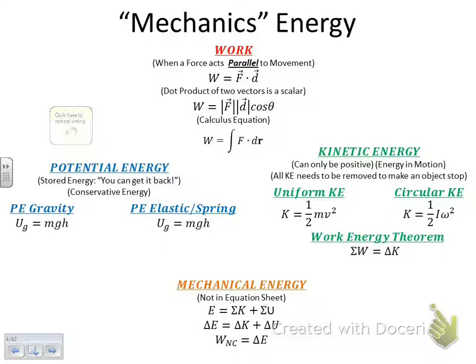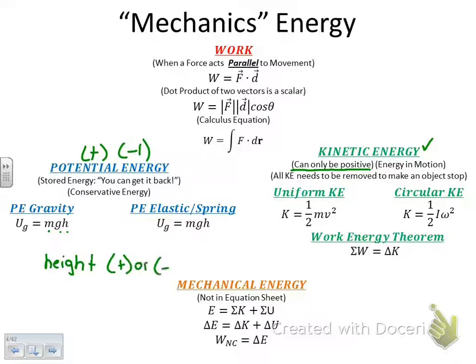The next thing we're going to talk about is kinetic energy. Anytime something is moving, it has kinetic energy. Kinetic energy can only be positive. Potential energy can be positive or negative, because it's based on mass times gravity times height. Height can sometimes be positive or negative depending on its reference point. So potential energy has the potential to be positive or negative. The same thing with elastic energy. The height is really more replaced as delta x,